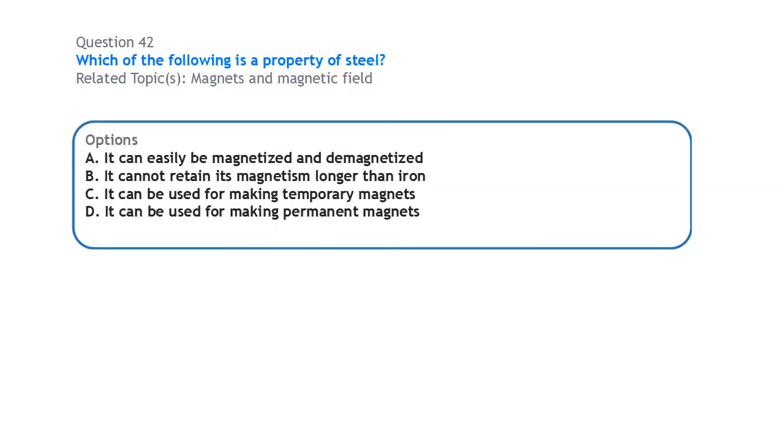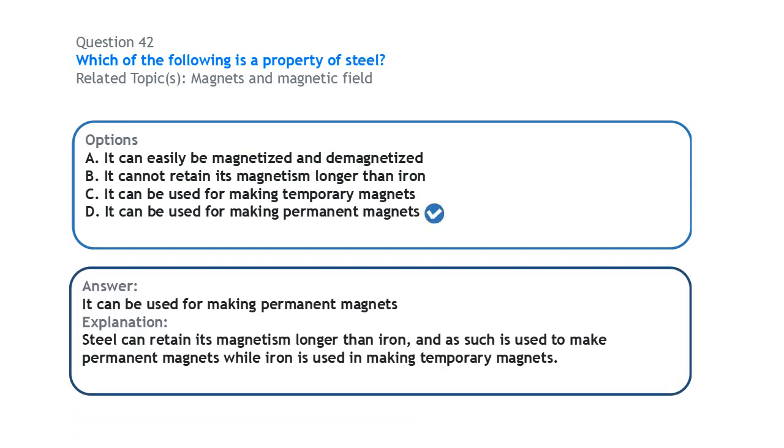Next, on magnets, which of the following is a property of steel? Steel is used to make permanent magnets, where it can retain its magnetism for a longer time.